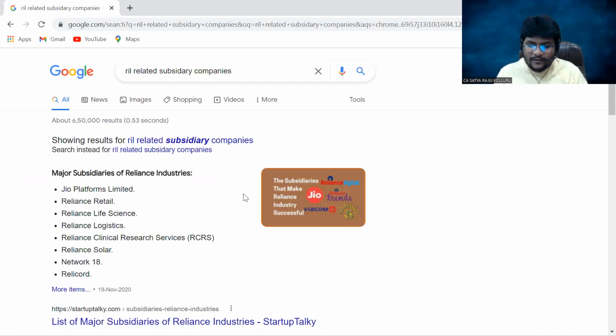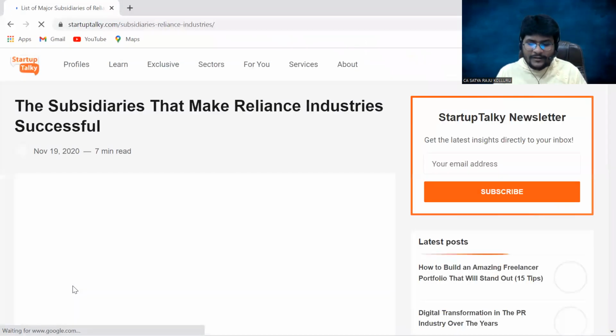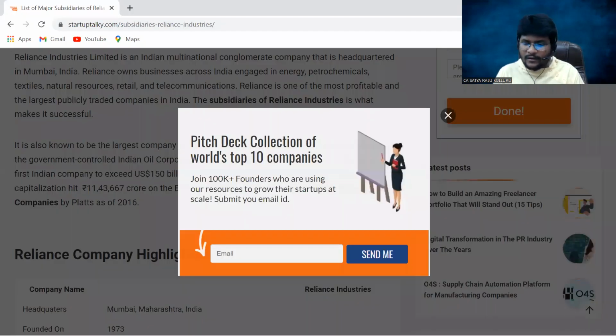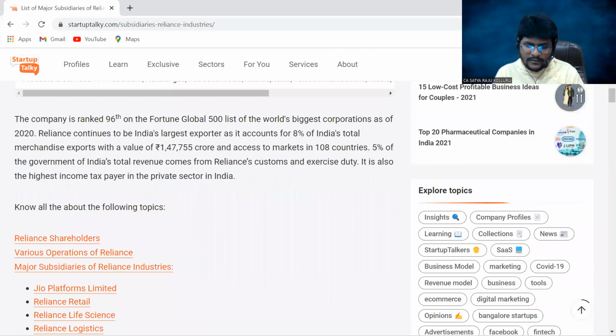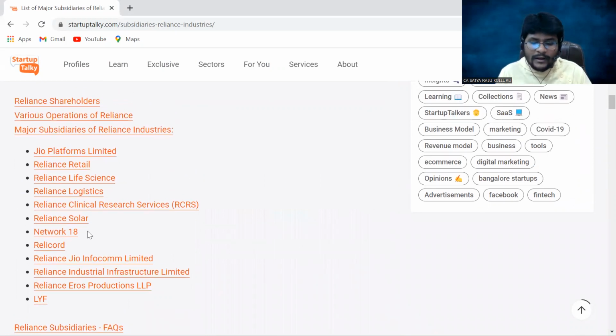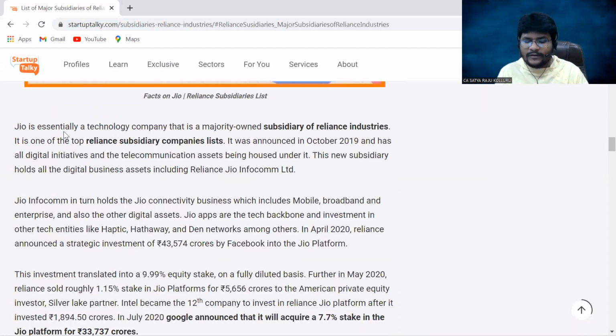So now he is giving only major subsidiaries, not all the subsidiaries. The subsidiaries that make Reliance Industries successful, he is giving certain subsidiary companies. Just have a look. Jio Platforms Limited, Reliance Retail Limited, Reliance Life Science, Reliance Logistics, Reliance Clinical Research, Reliance Solar, Network 18, Reliance Industrial Infrastructure, Reliance Aeros Production, LYF. So many other companies are also there. Here he has only given major subsidiaries of Reliance Industries Limited.